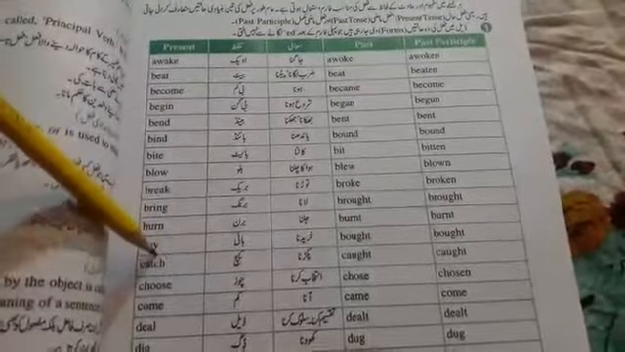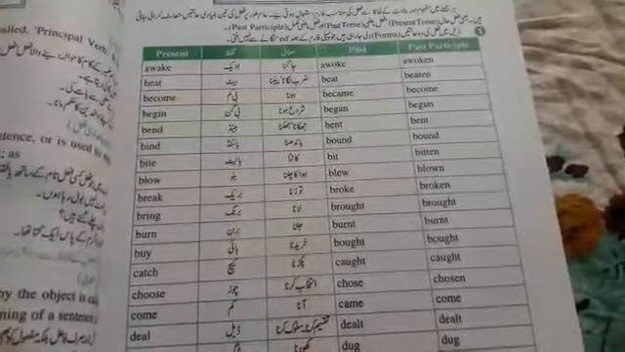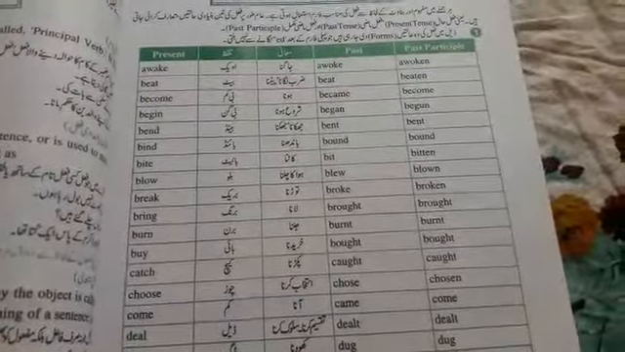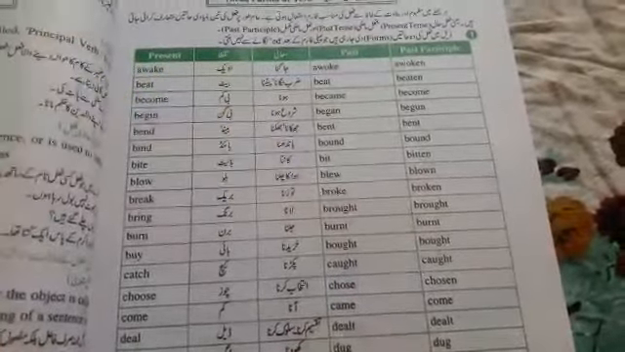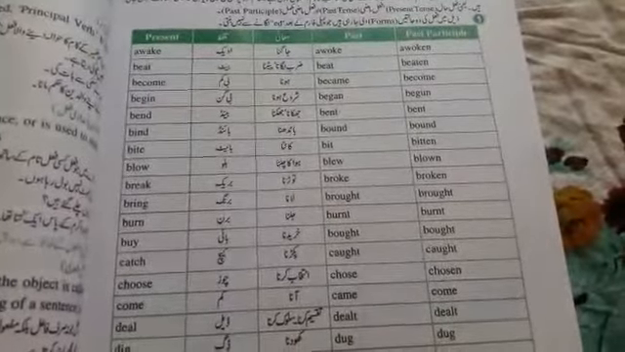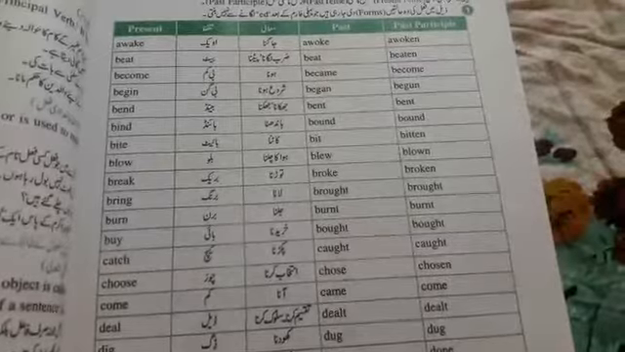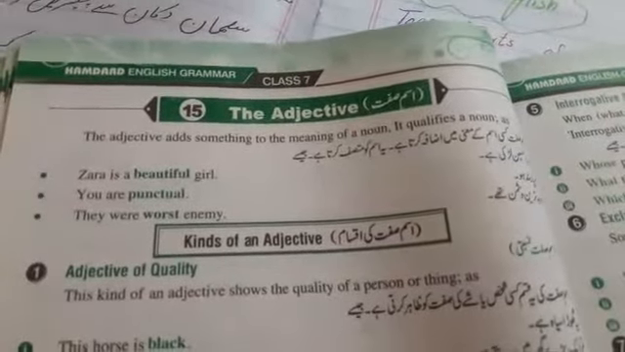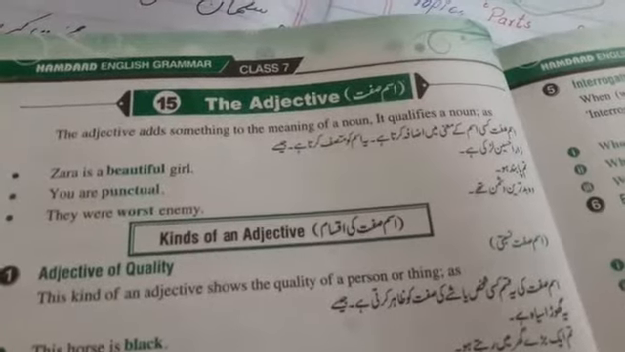Like catch is used for the present tense. Caught is used for the past tense, past indefinite. And caught is the third form, and we use it in the passive voice. So you should learn these kinds of forms of verbs. Okay, so students, now we have adjective. An adjective adds something to the meaning of a noun. It qualifies a noun.